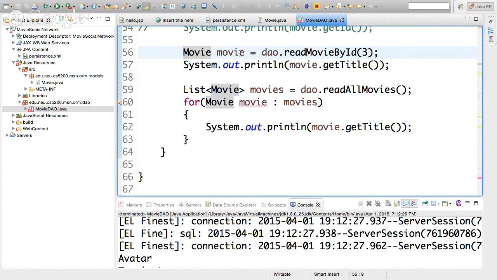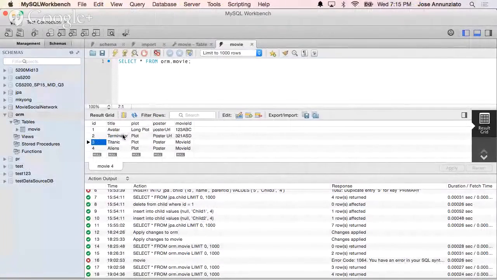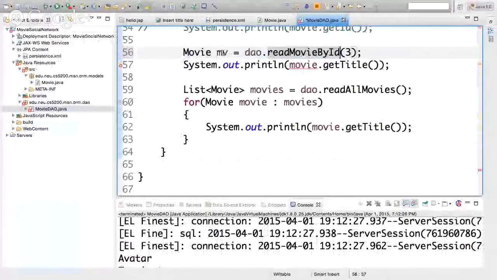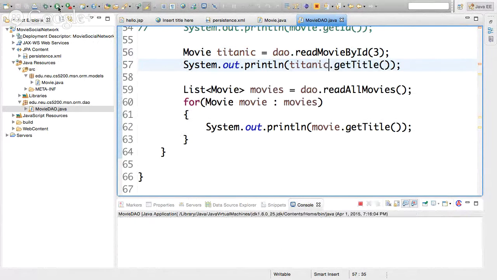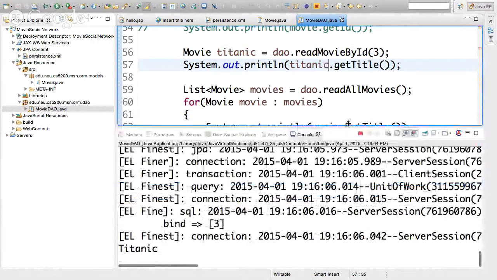Let's rename this one V. Or what's 3? 3 is Titanic, so I'll call it Titanic. Okay, so this should work the same. Let's run this. Make sure that this still works.